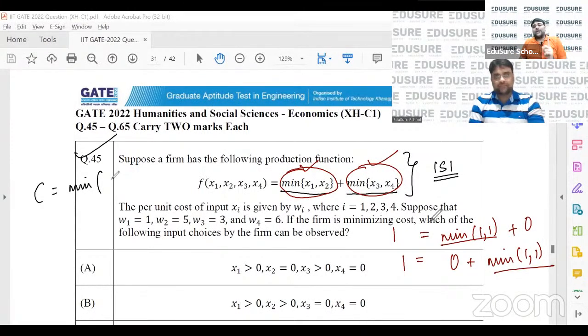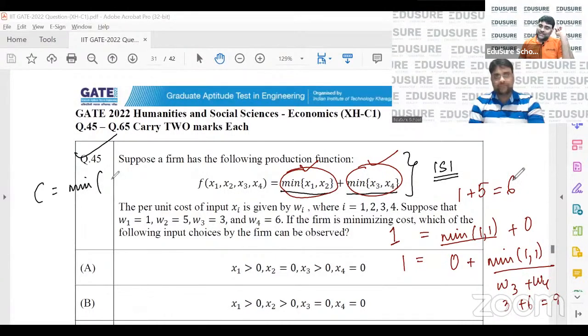So if I have to produce one output, if I do it by x1, x2, I will have to spend money in acquiring x1 by paying w1 and x2 by paying w2. So my entire cost of manufacturing one unit of output with the help of x1 and x2 will be 6. Whereas if I produce one output with x3, x4, then my cost will be w3 plus w4, which is basically 3 plus 6, which is equal to 9.